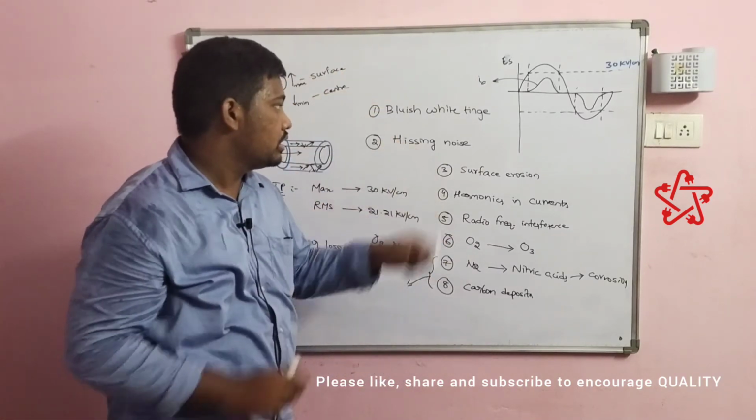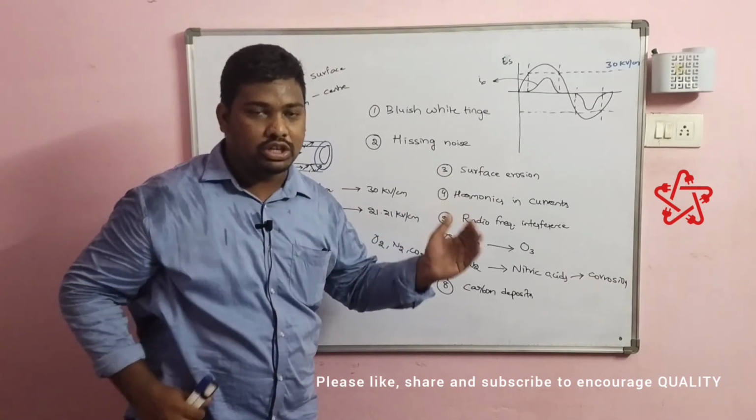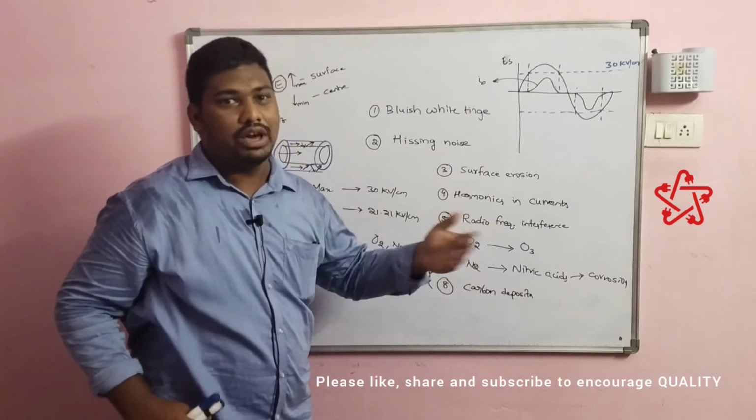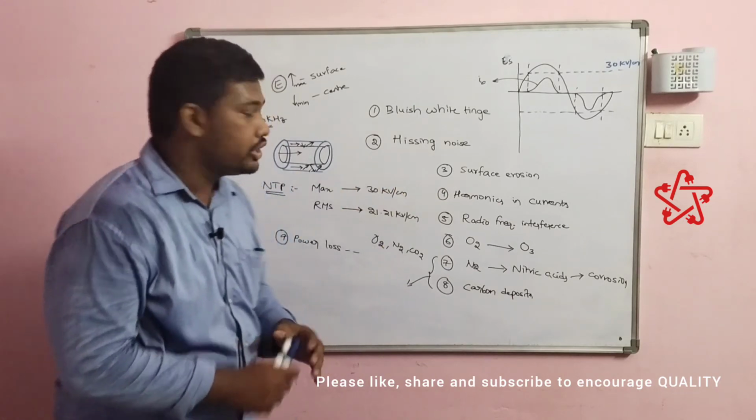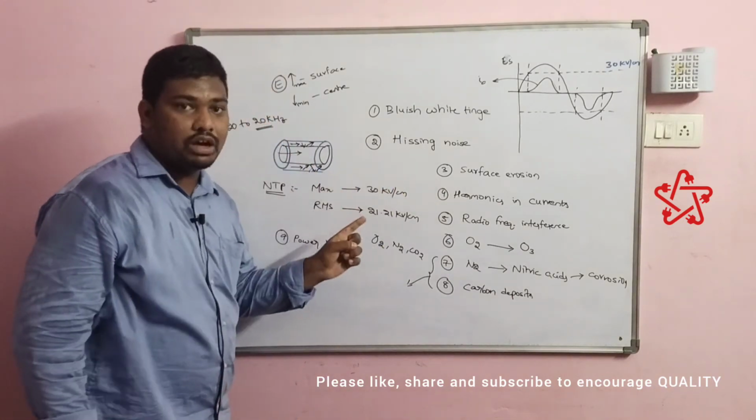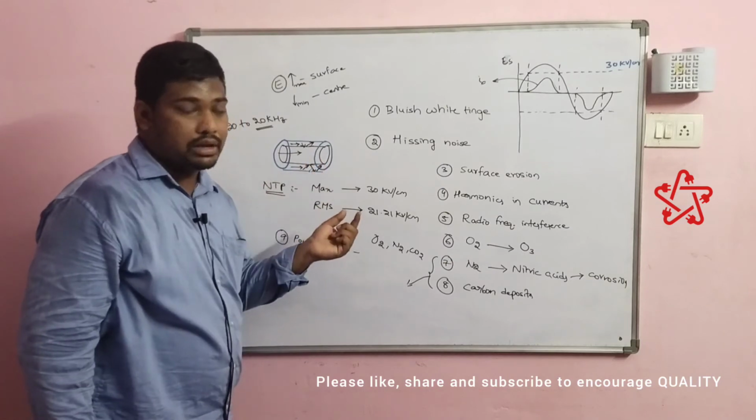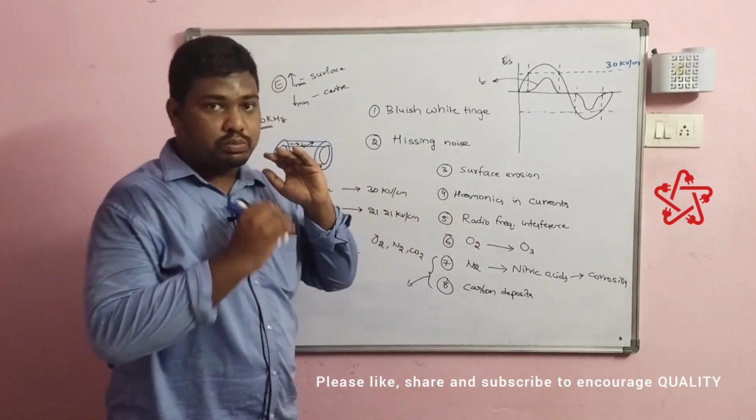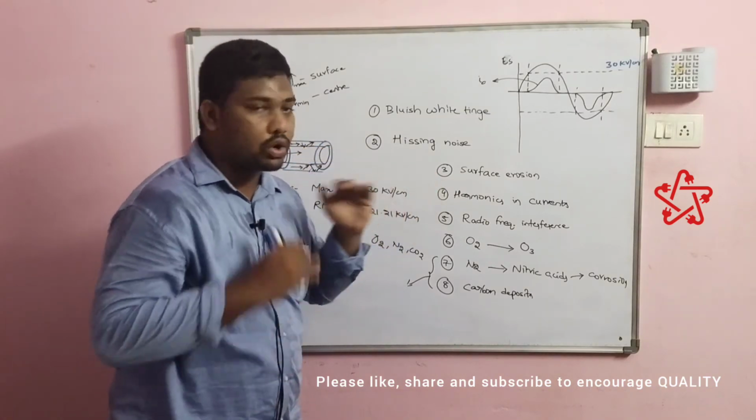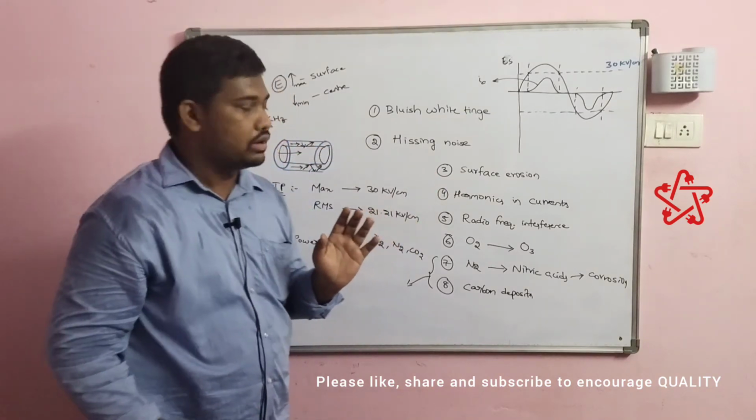The first effect is formation of a bluish white tinge, that is a violet color glow. The second thing is hissing noise. Hissing noise occurs due to continuous bombardment of ionized air. Third thing, due to continuous bombardment, the smooth surface of the conductor will be eroded, that is, it becomes very rough.